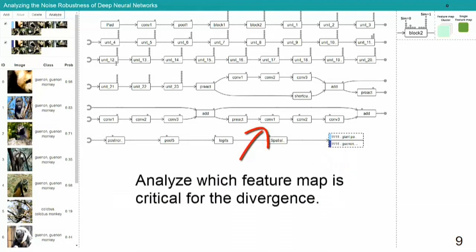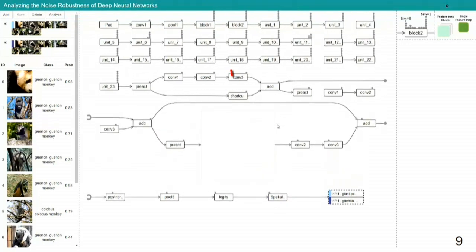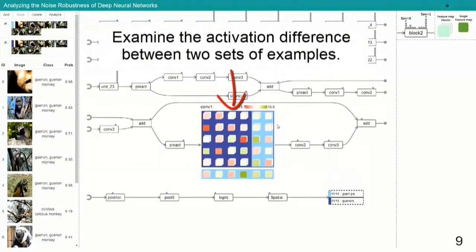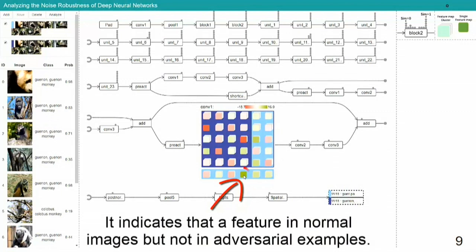To analyze which feature map is critical for the divergence, he zoomed into the feature map level visualization and examined the activation difference of each feature map in this Euler diagram. We use a number of stacked rectangles to encode the size of every feature map cluster. The average activation or average importance of each cluster is encoded with color. Here, this rectangle indicates that a feature map is critical for normal images, but not for adversarial examples.